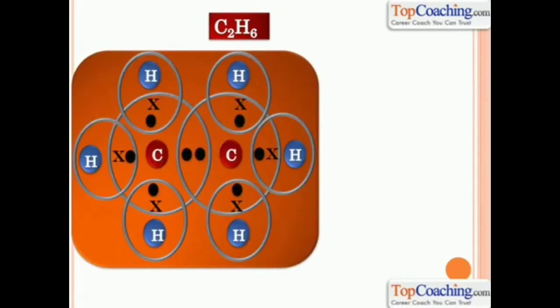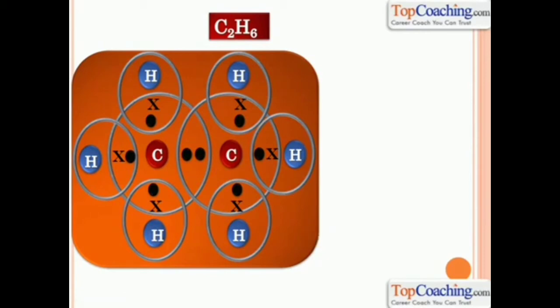This is the electron dot structure of ethane. I know it sounds complicated, but it's actually quite simple. You see, methane has 1 carbon atom, ethane has 2. The difference between ethane and methane is that each carbon atom in ethane is bonded to 1 other carbon atom and 3 other hydrogen atoms. Understood? See, carbon requires 4 electrons, isn't it?